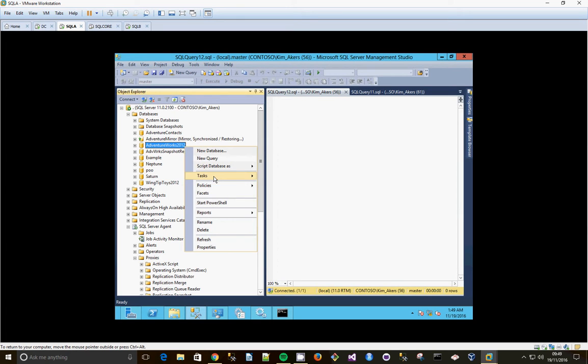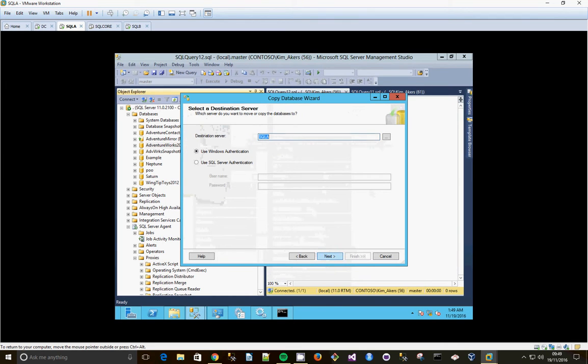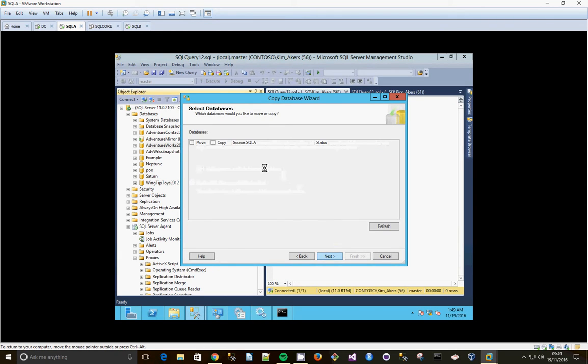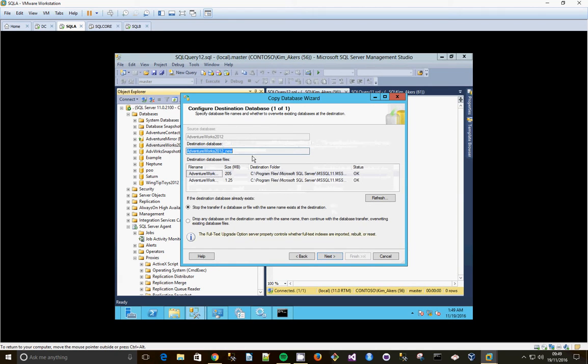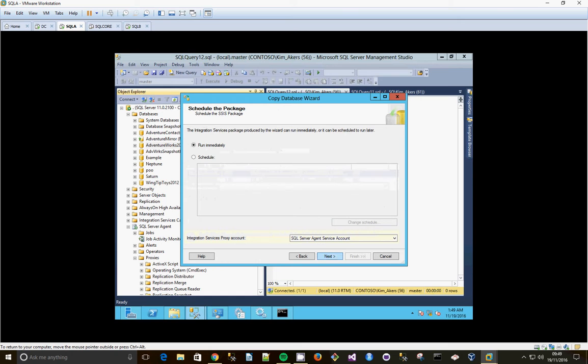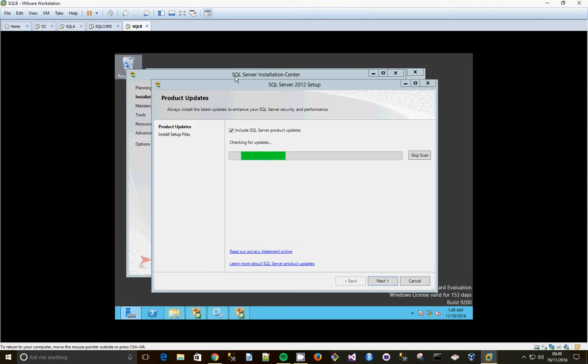So right click, tasks, copy database, next, the local host, destination local host, copy object, click next, call this AdventureWorks trans REPL. Click next. Again, package name can be renamed. Run immediately and finish. Copying that back over to SQL B.